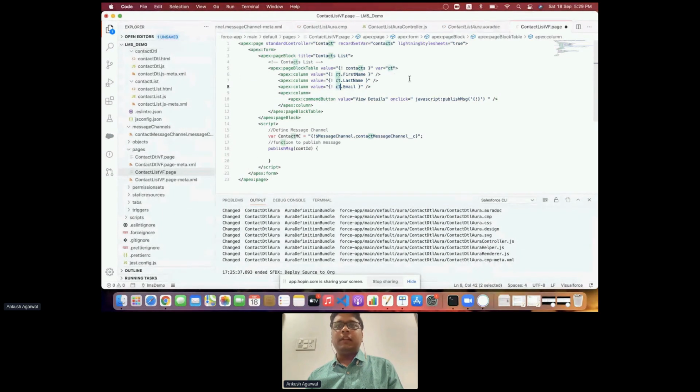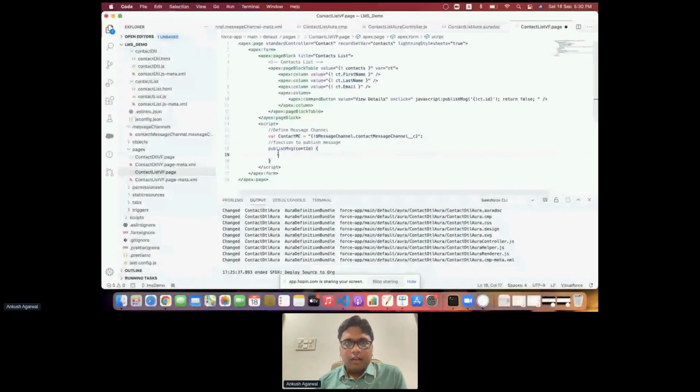So we have the variable ct. So ct.Id will be the parameter which we'll use to pass it, and then we'll just use return false over here. Return false is basically used to define that this Apex form should not be refreshed when we click on this particular button. So return false is just to make sure that this does not get refreshed when we click on the button. And now we have to publish the message over here.